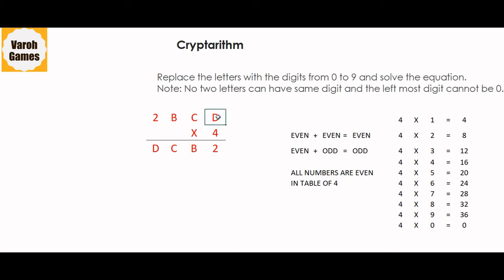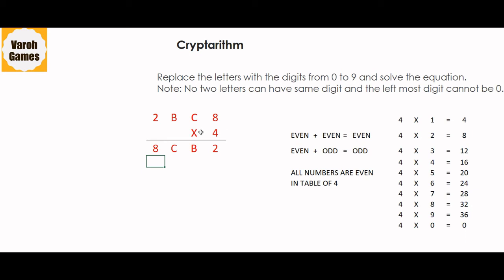So now we can replace D with 8. Let's do that. Now since we have replaced D with 8, which is 2 into 4 as 8, it means there was no carryover. So B into 4, when we are solving, we have to remember that it is also coming out to be a single digit number. It is not giving any carry to this part. Fine. So A and D solved. Let's move to the B and C part.